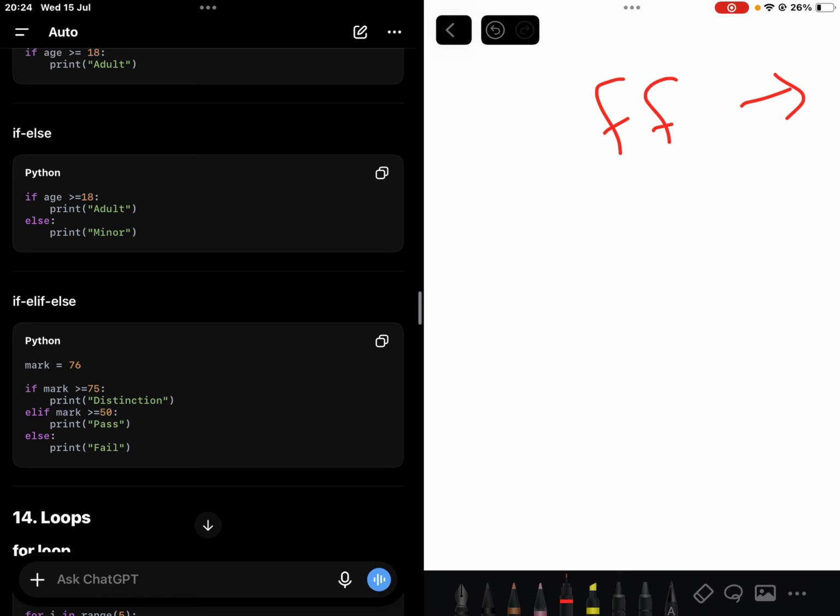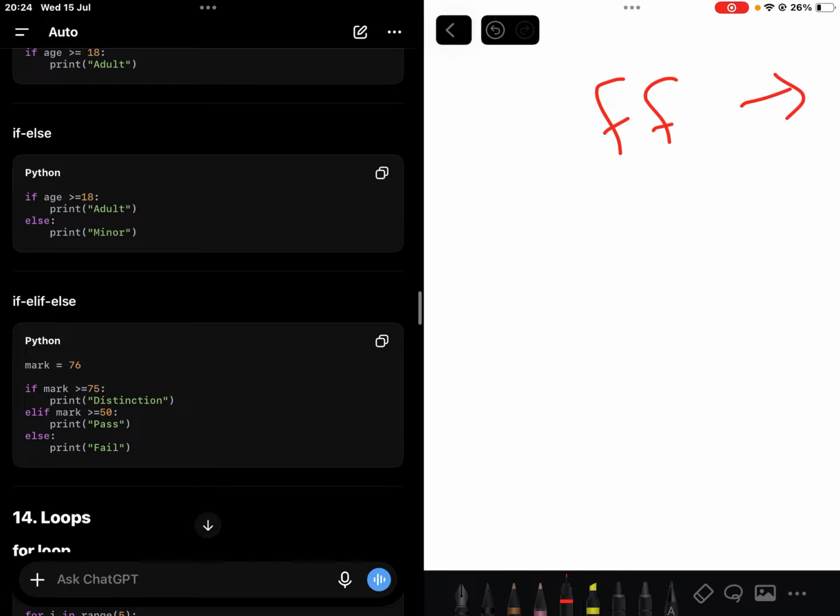So now, for example, marks. Let's say this person got 76. If their mark is greater than 75, it prints distinction, right? Because 76 is greater than or equal to 75, which is a distinction. But let's say this person got a 55. It checks: is the mark greater than 75? No, I skip. Is the mark 55 greater than or equal to 50? Yes, then I print pass.